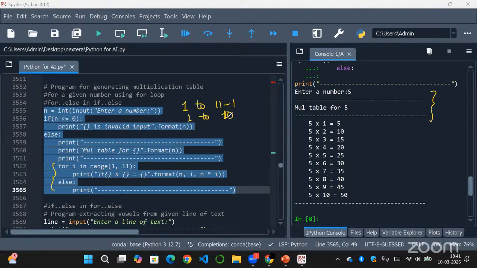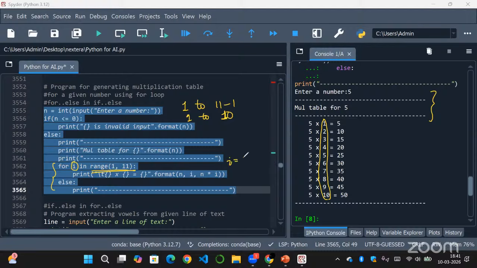Basically, your multiplication tables are from multiplying your number with 1 to 10, right? That is why I'm taking a range of 1 to 11 such that it will give me values from 1 to 10, to multiply with my n, that is 5 here. So what's happening here is, first your i will refer to 1.